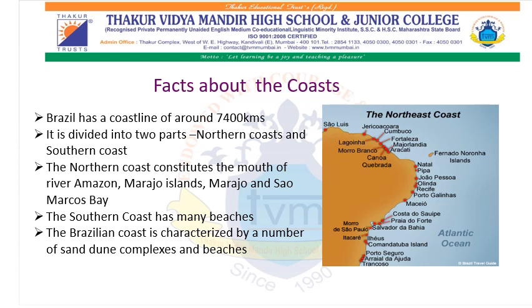Now on the eastern coast, you will find many small rivers meeting the Atlantic Ocean. The only big river which meets the Atlantic Ocean is São Francisco. The Brazilian coast is also characterized by a large number of beaches and sand dune complexes. It is also protected in some areas by coral reefs as well as atoll islands.